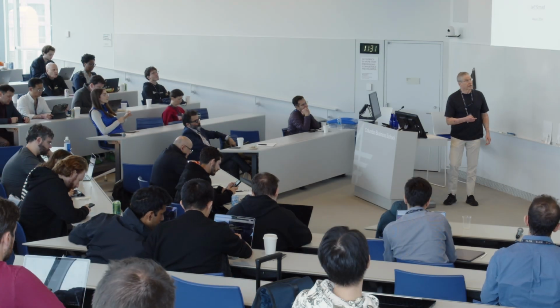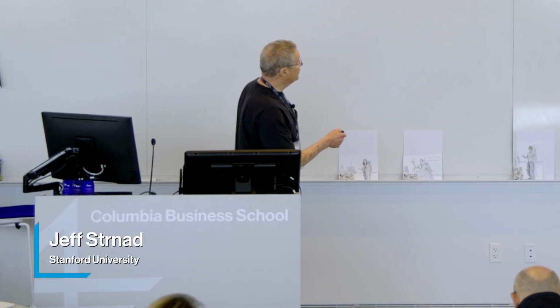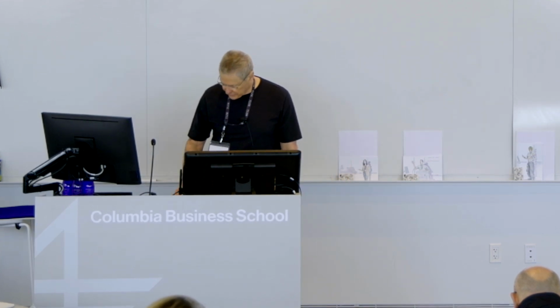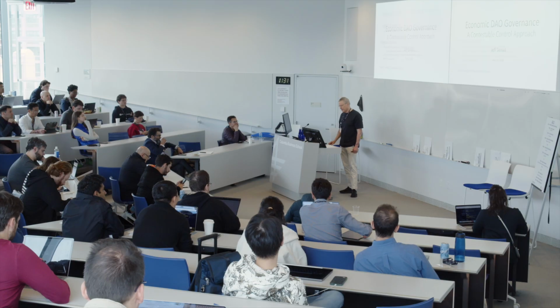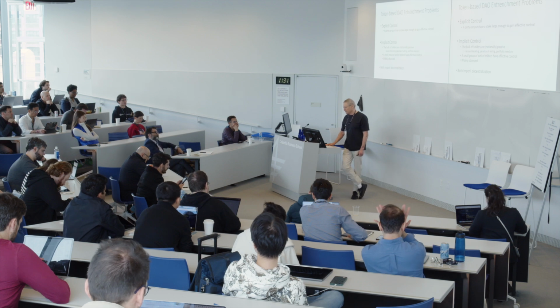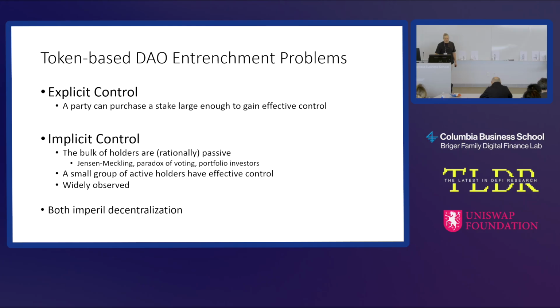Okay, so this talk is about a new, different method of governance of DAOs. What are some of the problems faced by DAOs? One problem is entrenchment. What is that? Entrenchment is where we're supposed to have decentralized governance, but we actually have large token holders. That's the first category, explicit control.